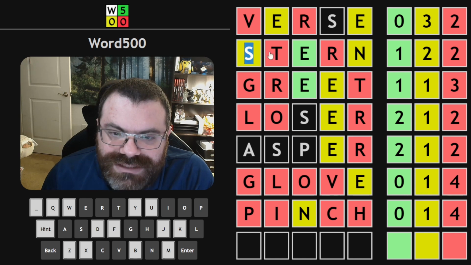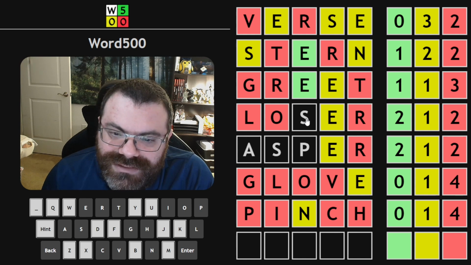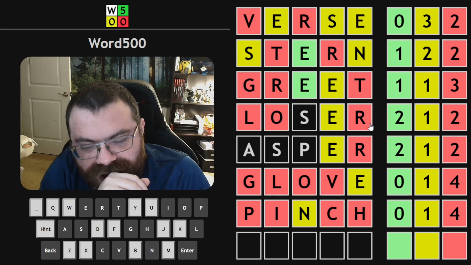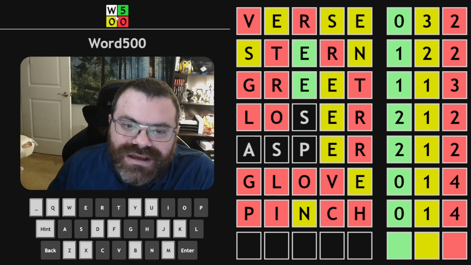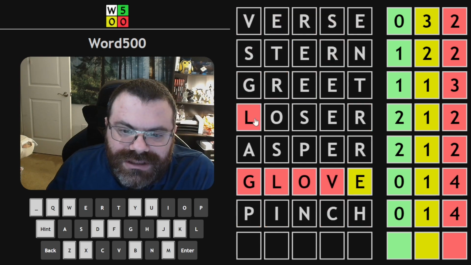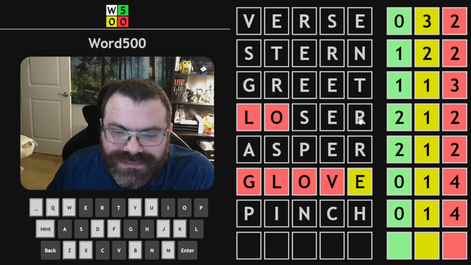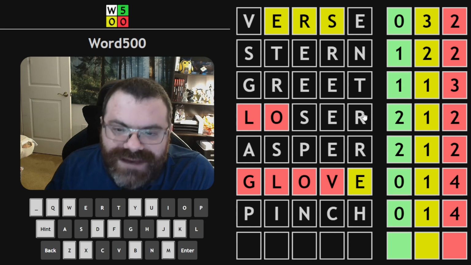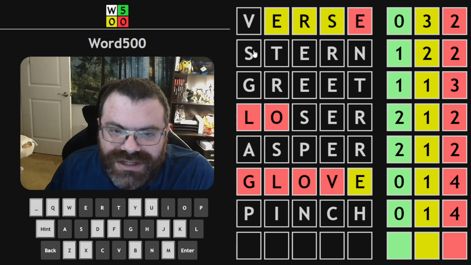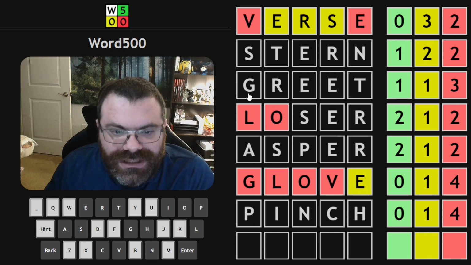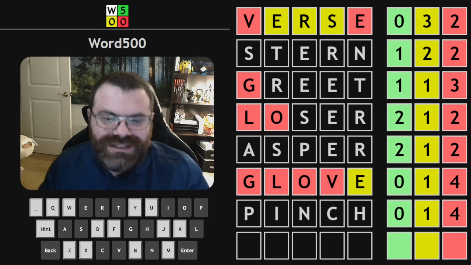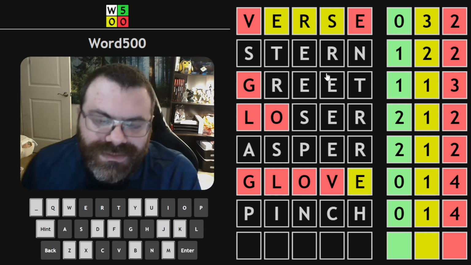Okay. Is this looking okay? Let me double check. We need the S yellow here, S yellow here. S has to be... No, S can't be green here, though. Wait, I need two greens and a yellow in loser. Oh, no. Let's just take a look at glove and loser for a second. We have to have S, E, and R. If, indeed, E is in the word, we have to have S, E, R in the word. Which means there's not two E's and there's no V. There's no G. That's interesting. I feel like we tried this and it just doesn't work, but I'm going to try it again.